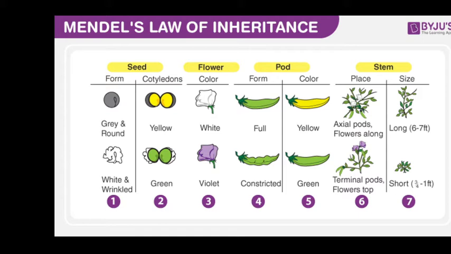Third, it is an annual plant, therefore many generations can be studied within a short period of time. This is not possible in human beings. And fourth, it has several contrasting characters, as you see in your slide: seed, flower, pod and stem, many characters over there.